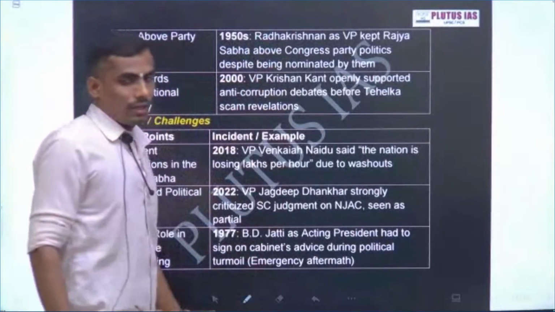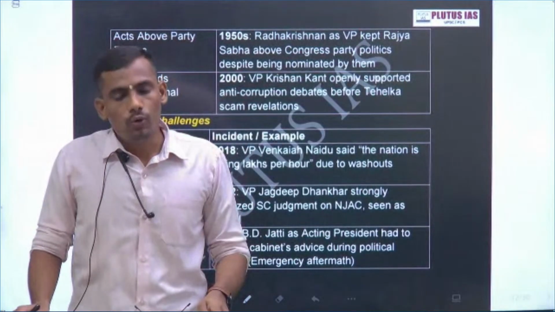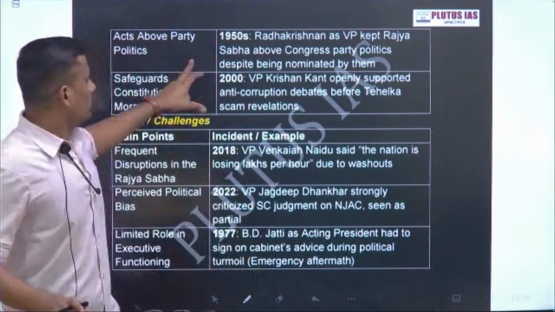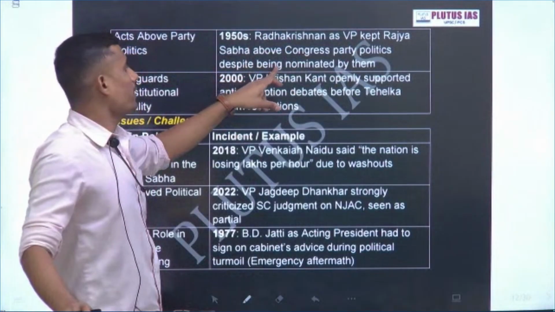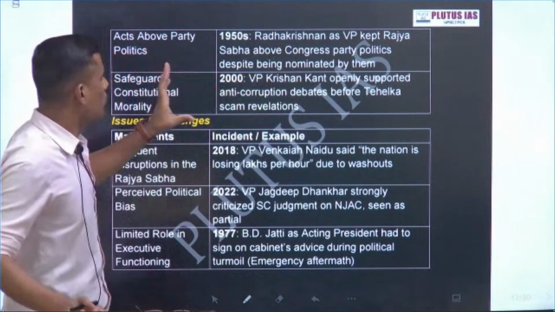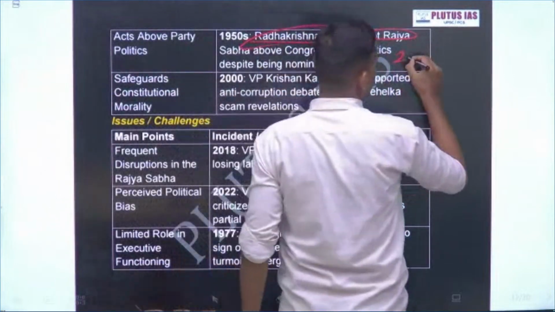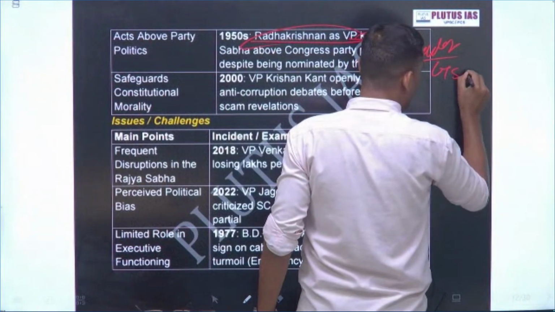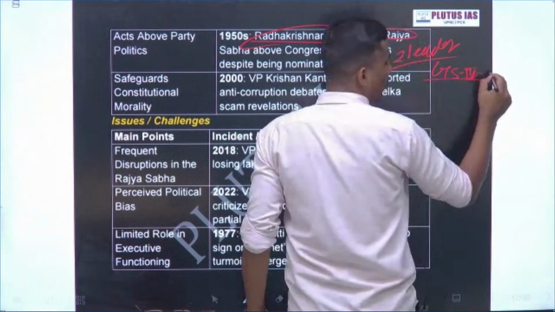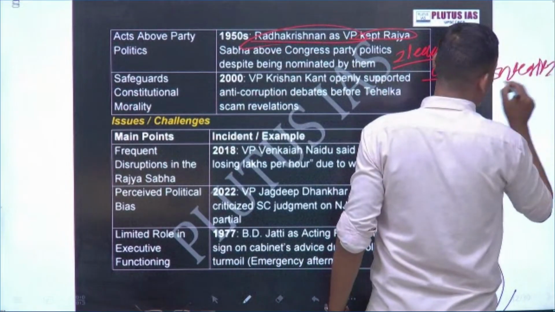Another important role is acting above party politics. As I mentioned, the offices of the president and vice president most of the time act above politics. Radhakrishnan kept the Rajya Sabha above Congress party politics despite being nominated by them. This is a very good classical example from our first generation leaders. You can quote it in your GS4 paper, on integrity and probity in governance.